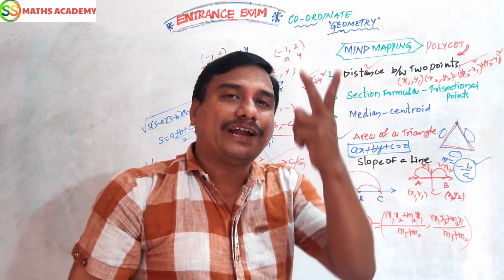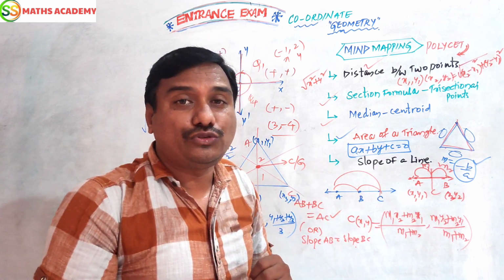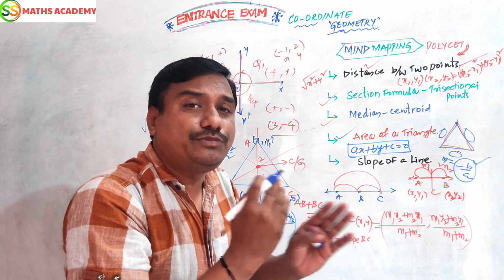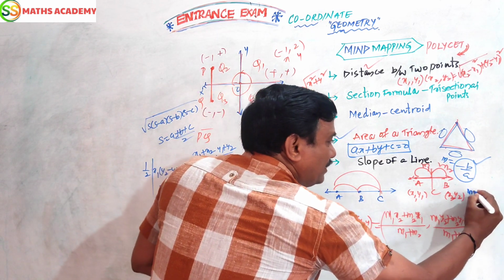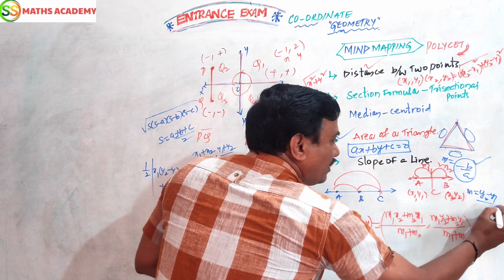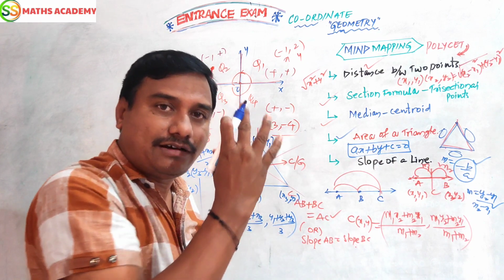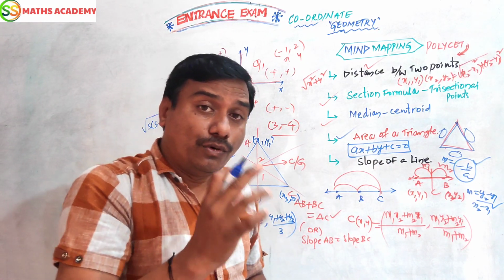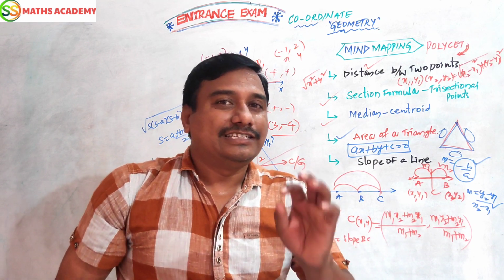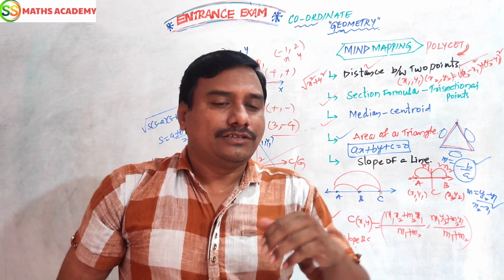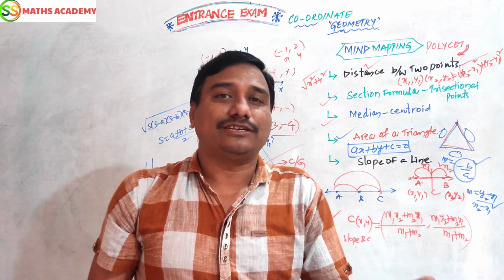Suppose 2 points are given. In such cases, we have to find the slope. Which formula should we use? It is simple: the difference between y coordinates divided by the difference between x coordinates. That is, m equals y2 minus y1 by x2 minus x1. These 5 topics are most useful for you. From these 5, they make 3 questions. We should definitely get 3 marks by seeing some models and previous exam questions.